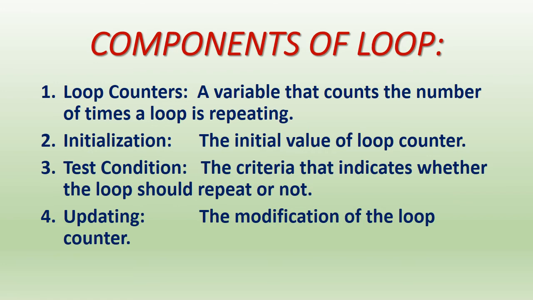This is mainly the condition, like i less than or equal to 10. If it starts from 1 to 10, this is the test condition. It will check, and when i goes beyond 10 it will stop, otherwise it will continue. Last one is updating counter.